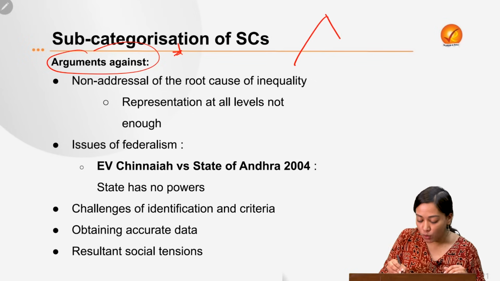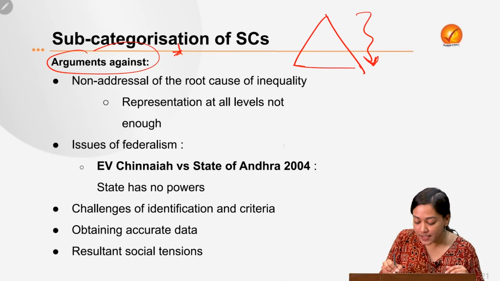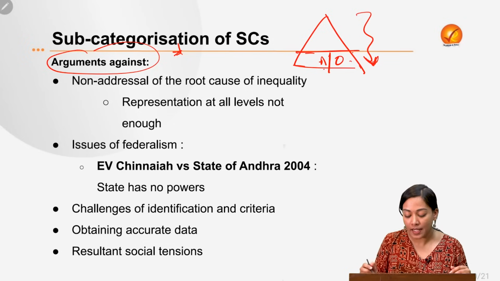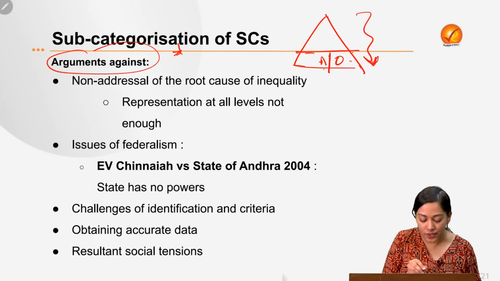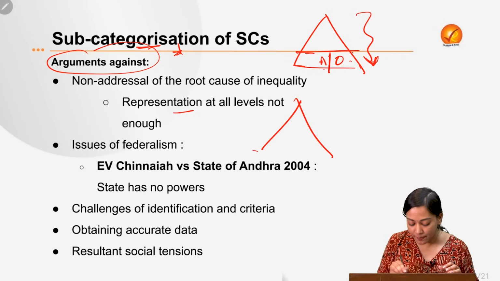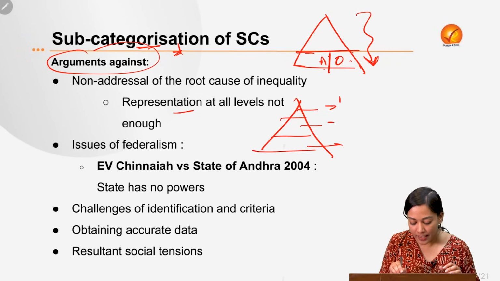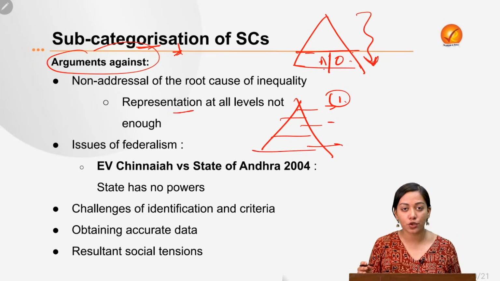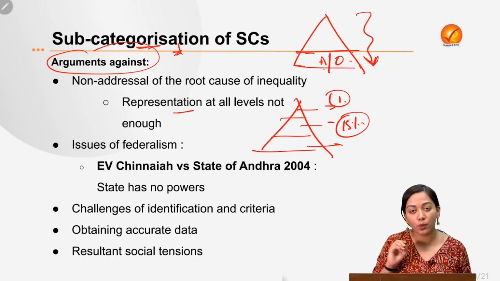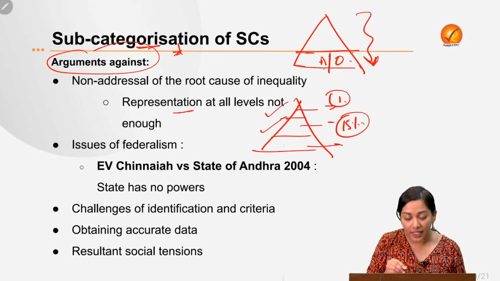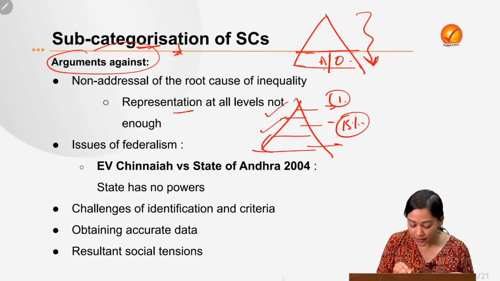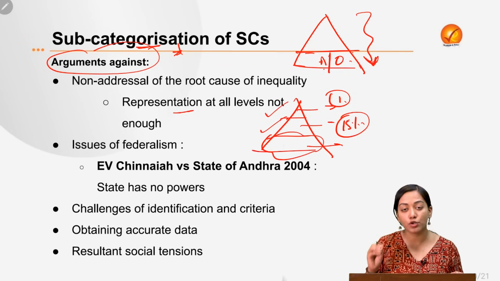See, this graded inequality is because there is degrading levels of access and opportunity that we have already understood. Now, when I'm trying to give you reservation, when I'm trying to subcategorize, I essentially want to have equal representation from all the levels. I want to take representation from here, here and here. But let's say a competitive examination is going on, let's say civil services. Now I have given 15% reservation to the scheduled caste community. The above two rungs have been able to educate themselves, have been able to take care of the benefits by government. But what about the third one? What about the most lowest one, the most disadvantaged group?